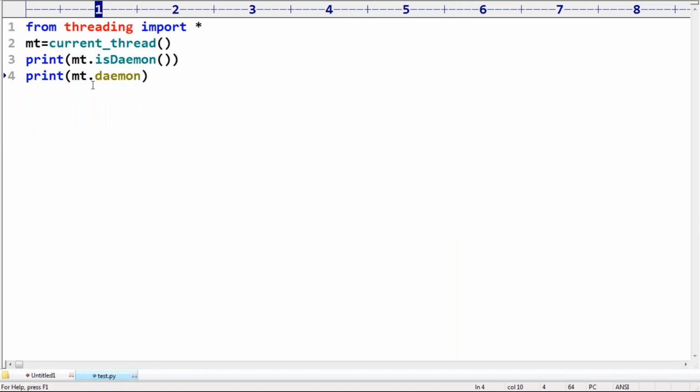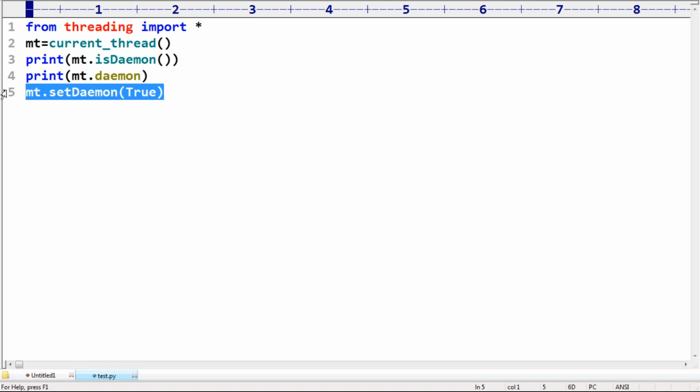The main thread is already non-daemon. We know that. Now, m.setDaemon(True). In this line, can you please tell what I'm doing?